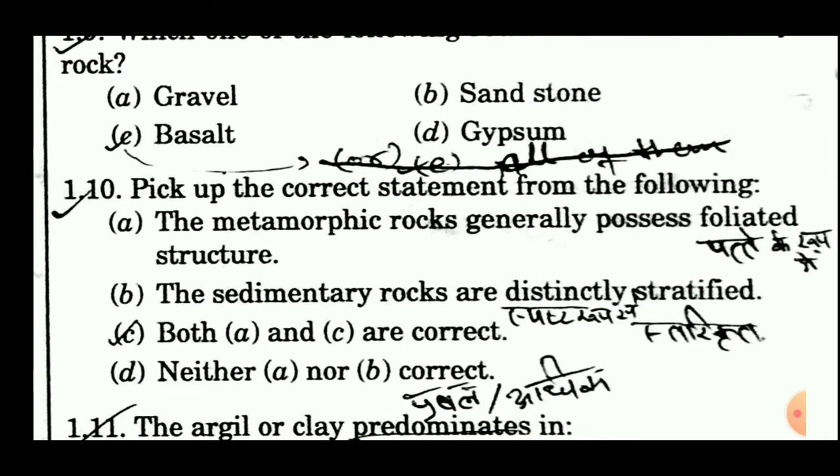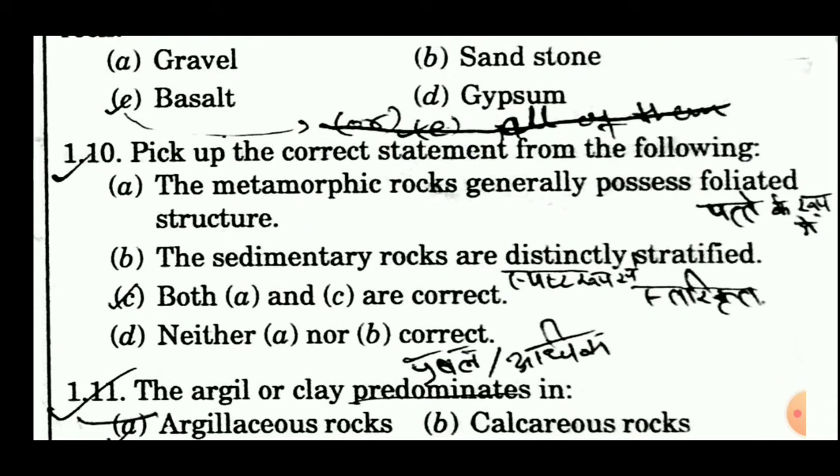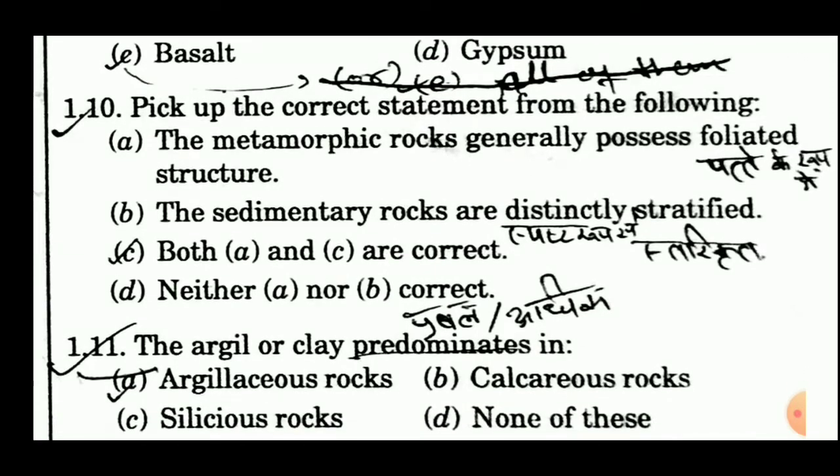Question number 10 is, pick up the correct statement from the following. The metamorphic rocks generally possess foliated structure. Foliated means the structure looks like a leaf. Okay, the metamorphic rocks generally possess foliated structure. Option B is, the sedimentary rocks are distinctly stratified. Third option is option A and B are correct. It is not C, it is B. Option D is neither A nor B. So answer of this question is C. Option A and option B are correct.